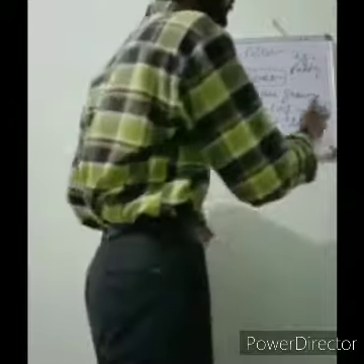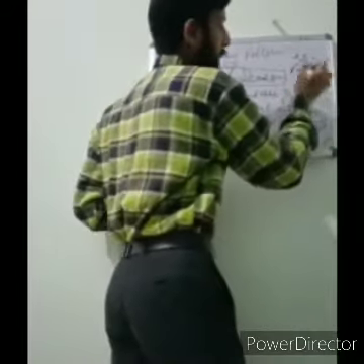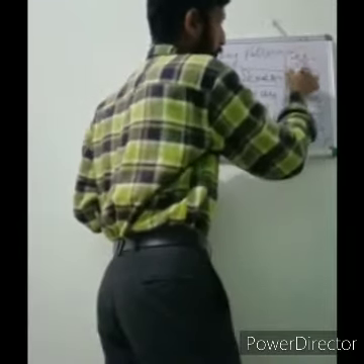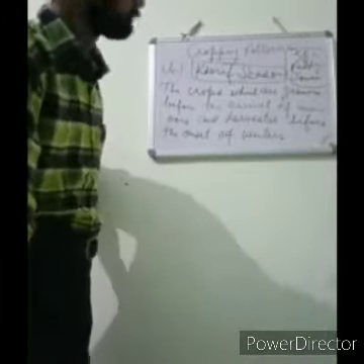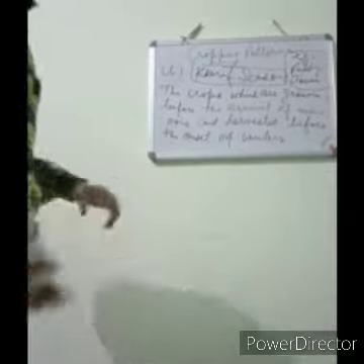Is that clear? Please underline it in your books also.